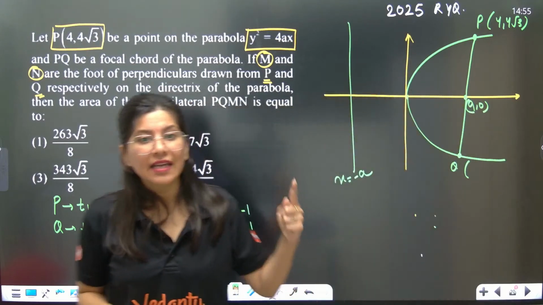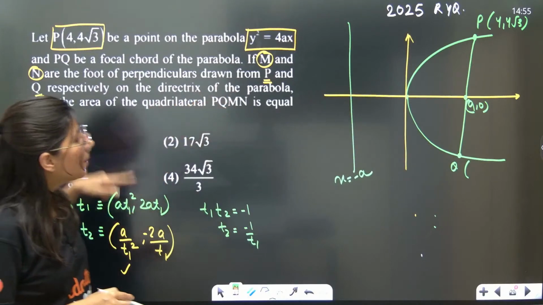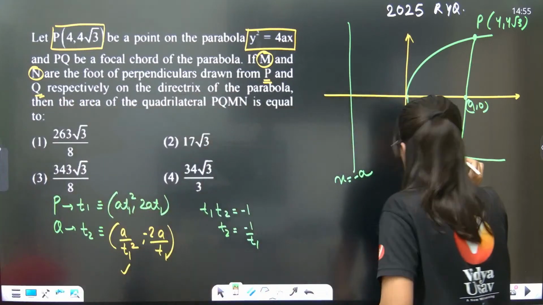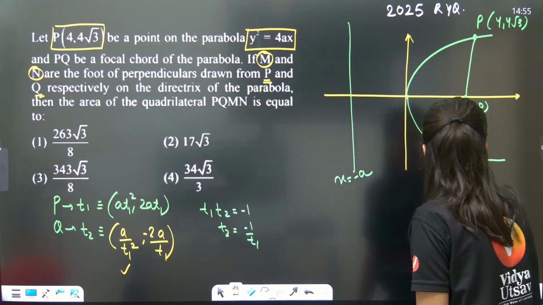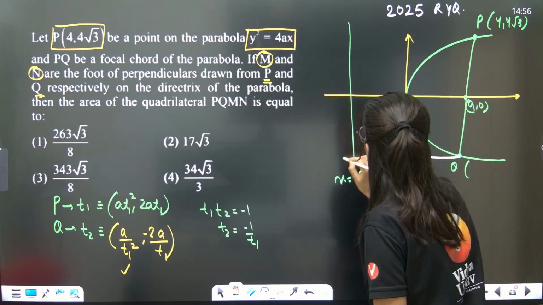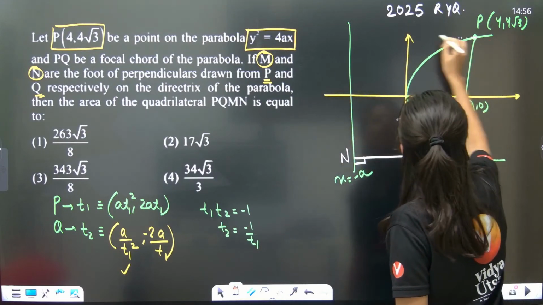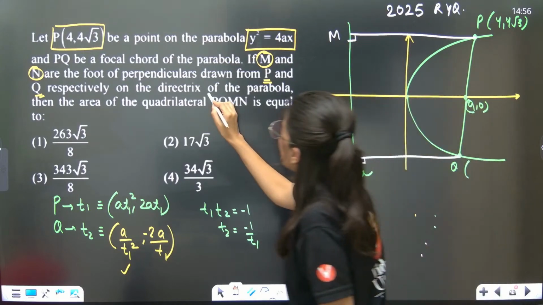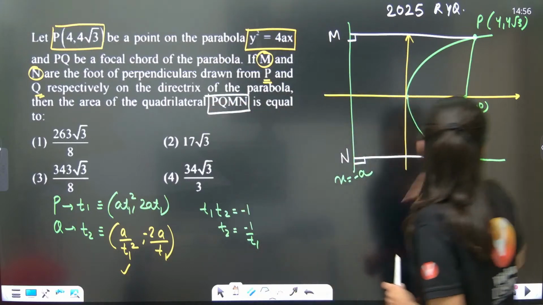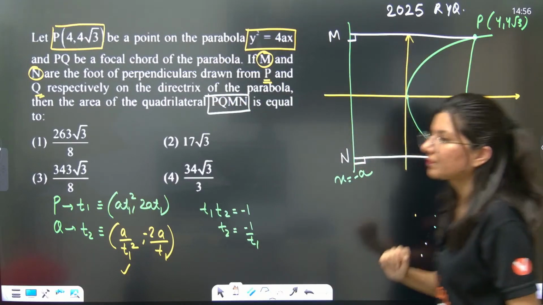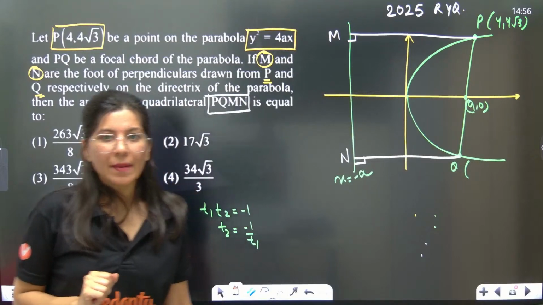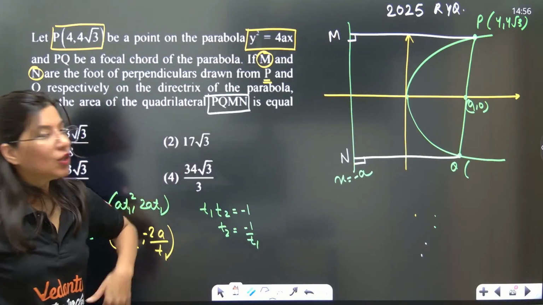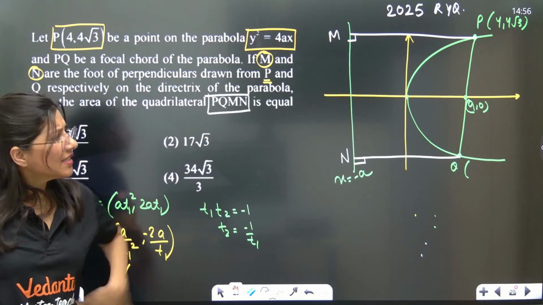So we have to drop a perpendicular right away. Can you see? This is your N and this is your M. Now they are talking about the area of quadrilateral PQMN. PQMN is the quadrilateral. Now just tell me one thing.